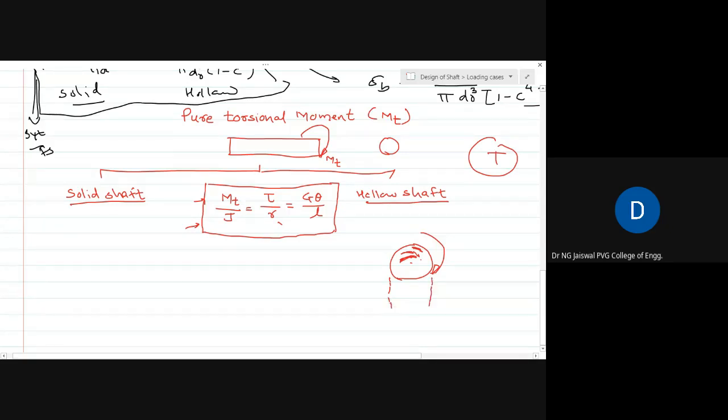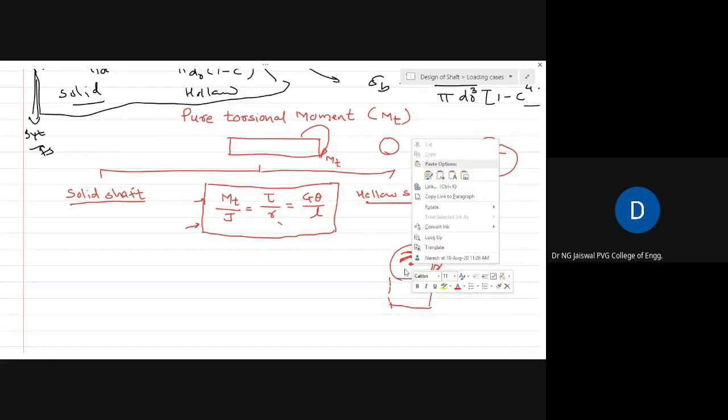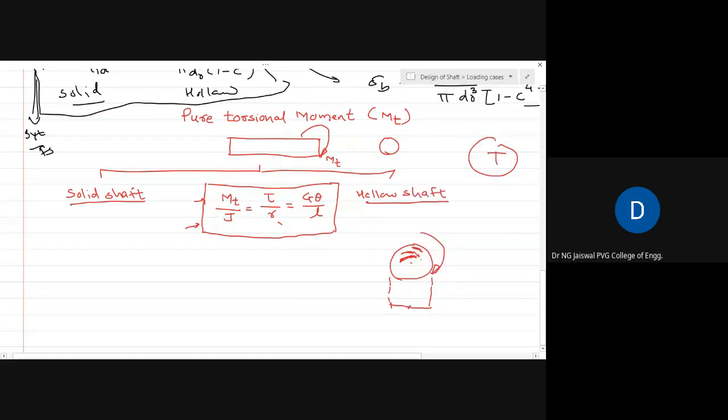If you draw a stress distribution diagram, the central fiber is subjected to zero stress, and as you go from the center to the periphery, you get a linear increase in the value of the stress. The outermost fiber is subjected to maximum shear stress, whereas the central fiber is subjected to zero stress.